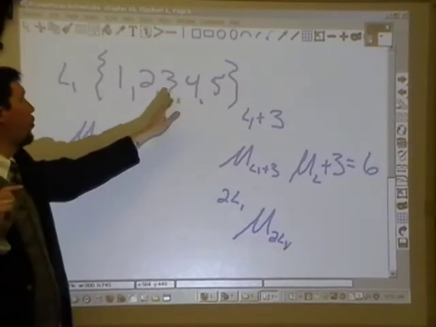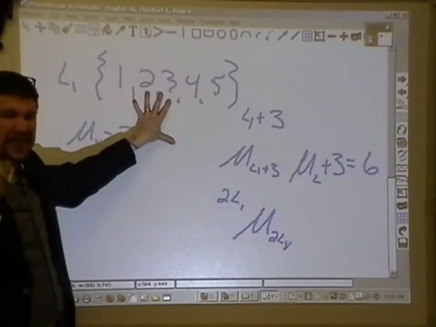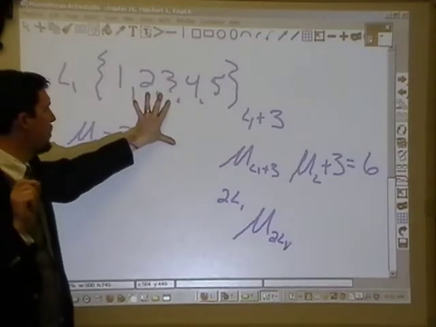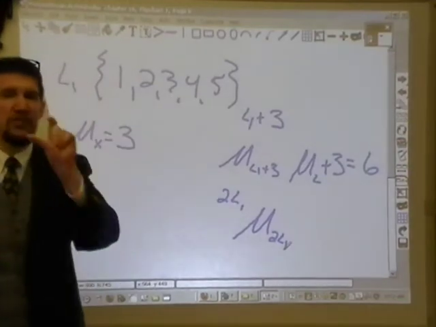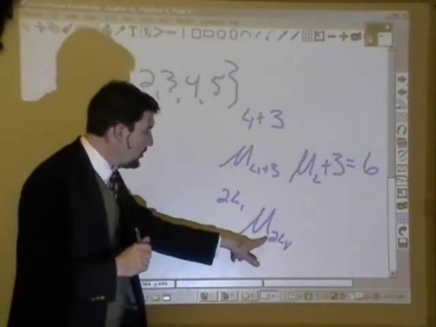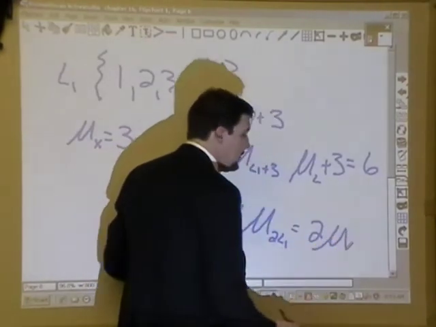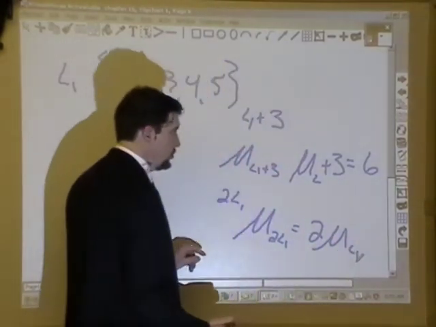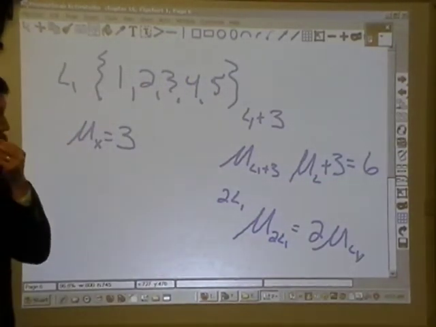But what we said before is if I take a distribution and multiply it by a value, the mean is changed by that multiplier. So this would be equal to 2 times the mean of L1. 2 times 3 is 6.